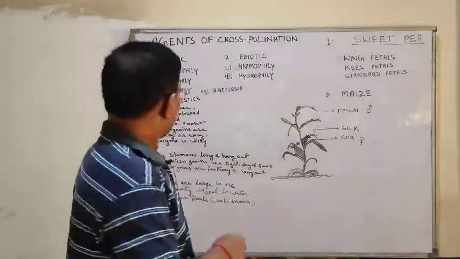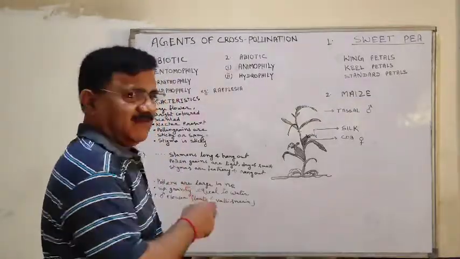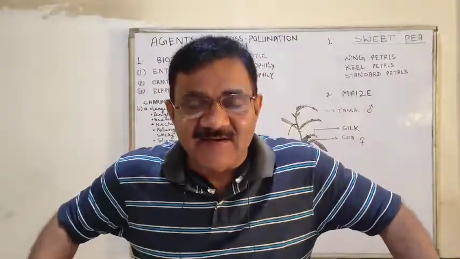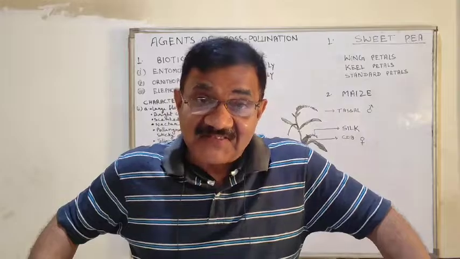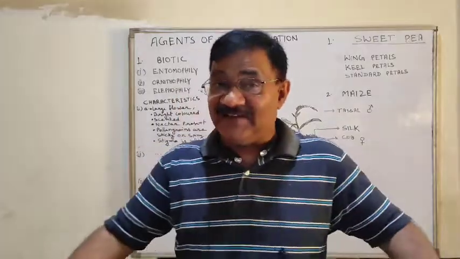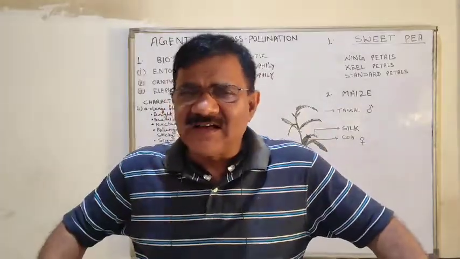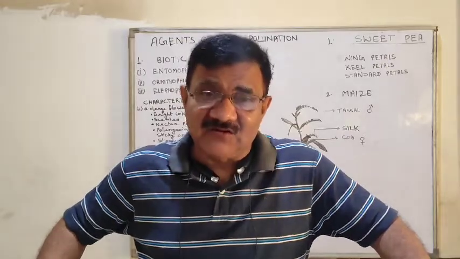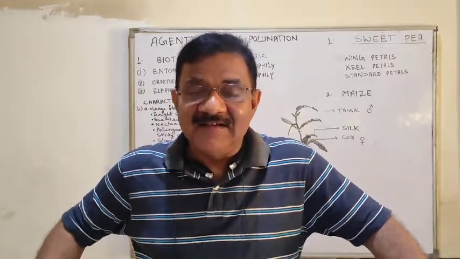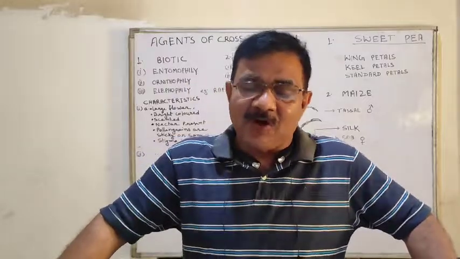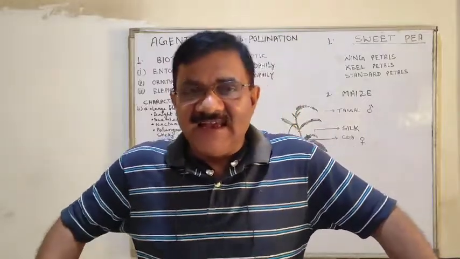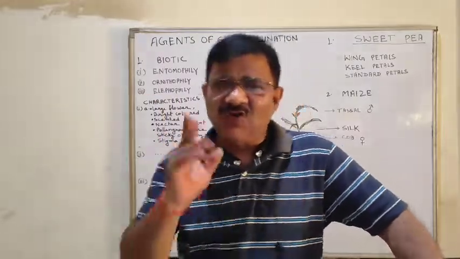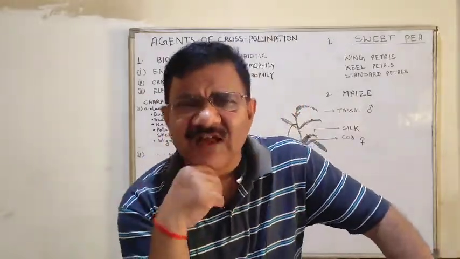Next, elephophily. Elepho, elephant. Yes, cross-pollination can take place by the help of elephants also. And that type of pollination is called elephophily. One thing I would like to say: do you know the smallest flower in the world?